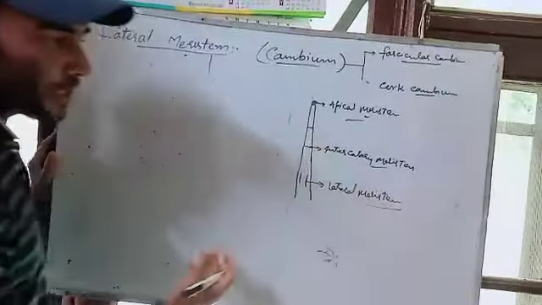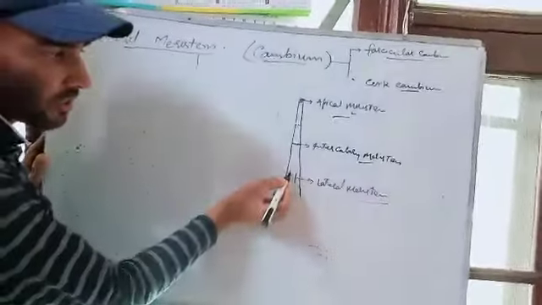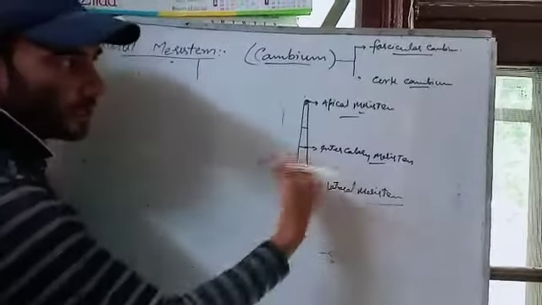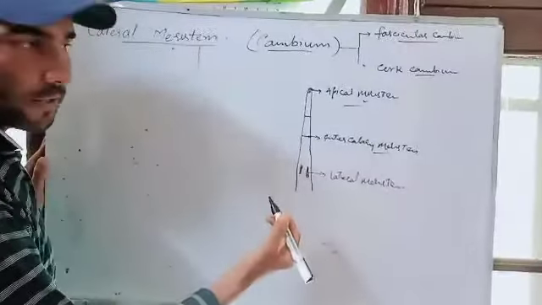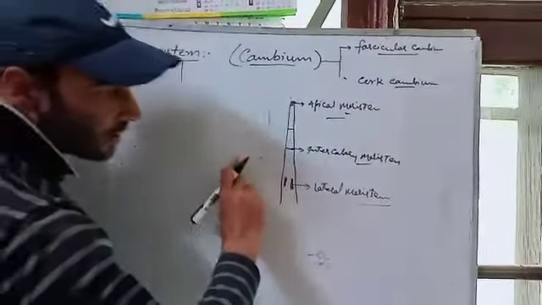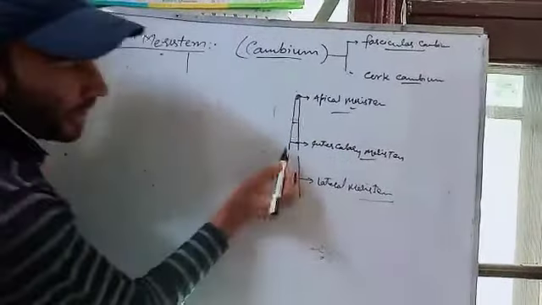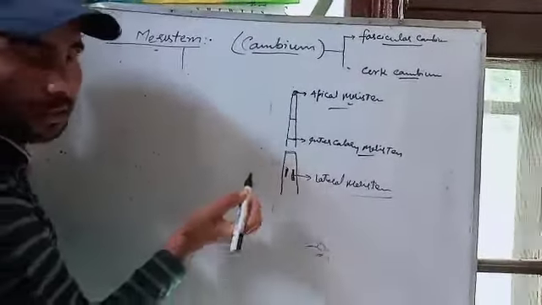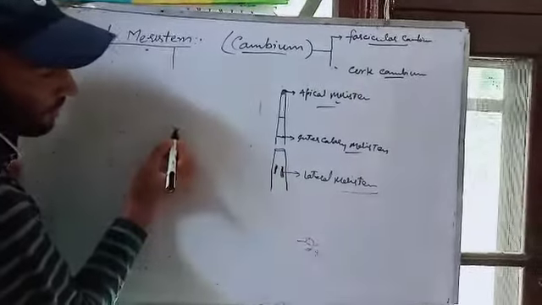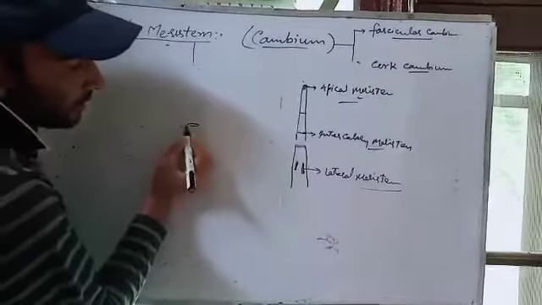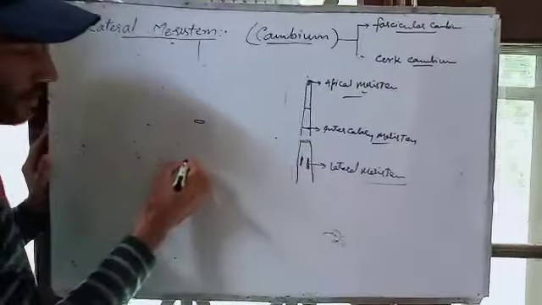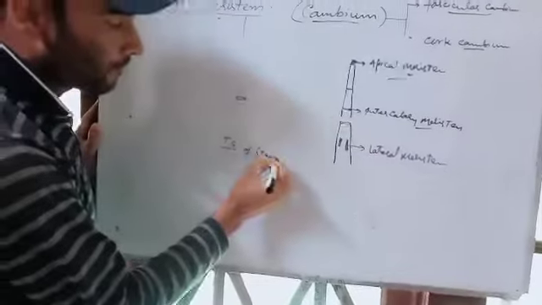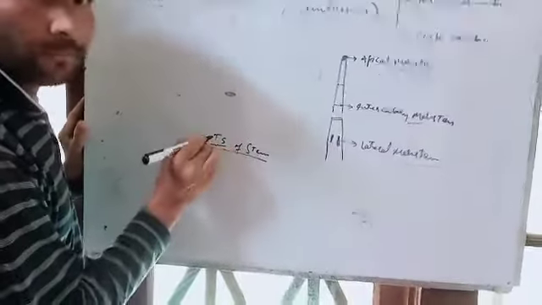Now I will make you understand the actual position of the lateral meristem. If I cut this plant in the transverse way and make a small piece from it, this is the TS, the transverse section of the stem.